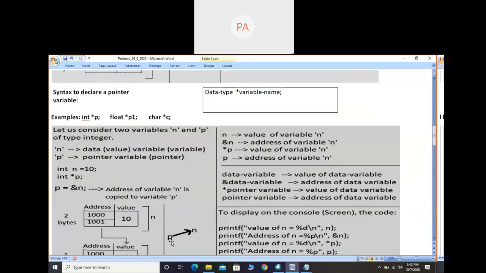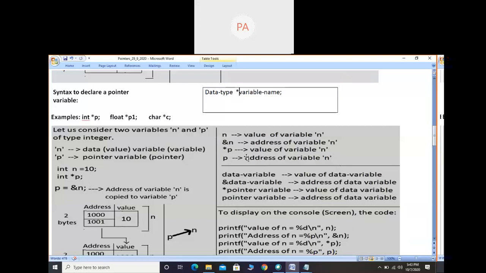So the meaning of this is, as I said, P contains both pieces of information, that is the address of N and the value of N. If I want to get the value of N by using P, then you write star P. If I want to get the address of N by using P, then write P without star. Again, if you want to get the value of variable N by using P, write star P. If you want to get the address of variable N by using P, then don't write star.